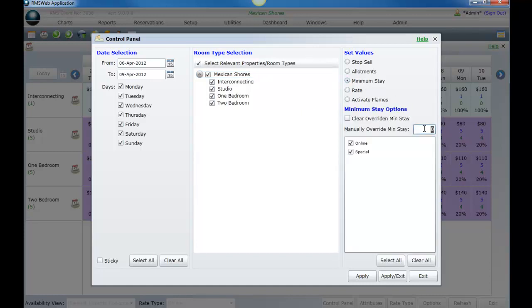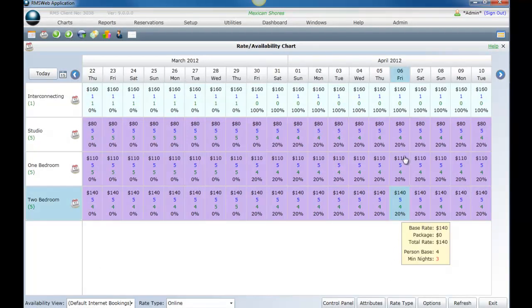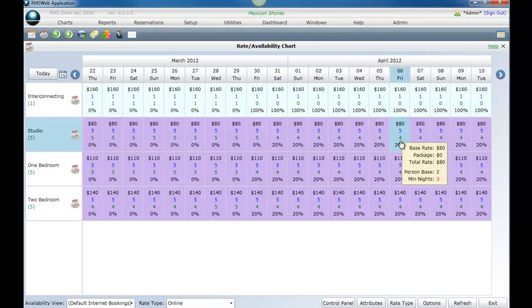Enter the minimum stay value you wish to apply. Lastly, choose which rate type you wish to apply this change to. Once all sections are completed, select Apply Exit. Your data window will now display the overridden minimum nights in red.